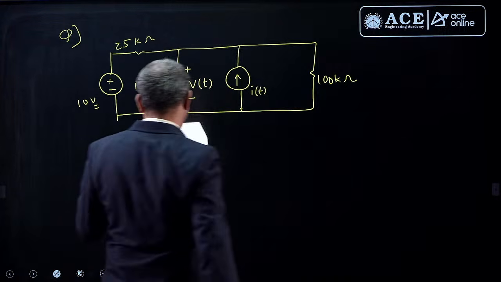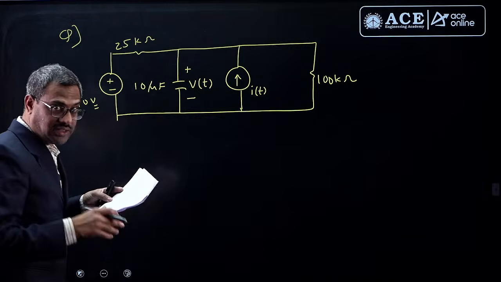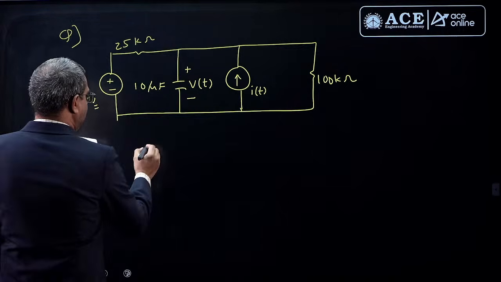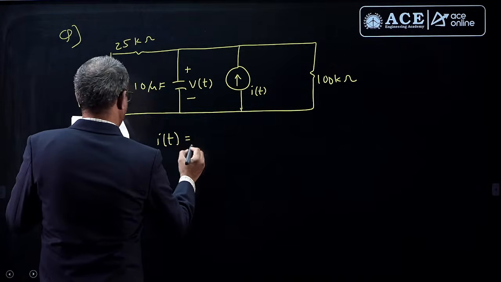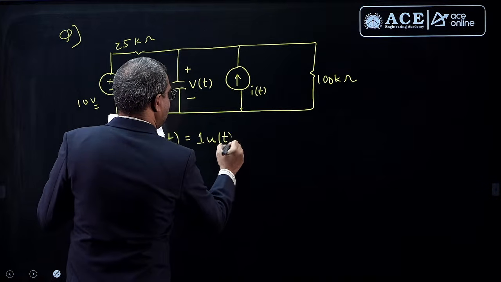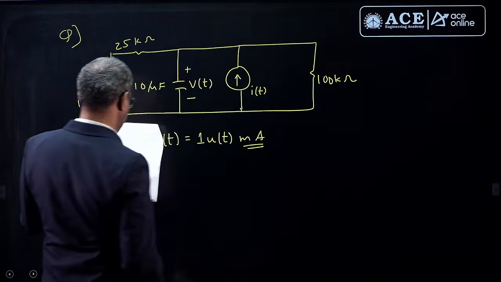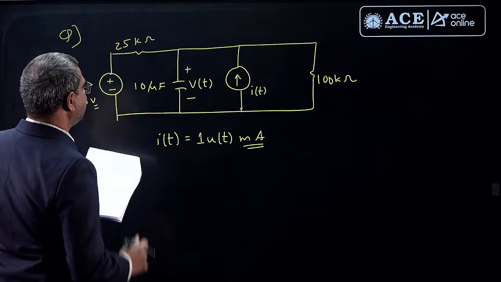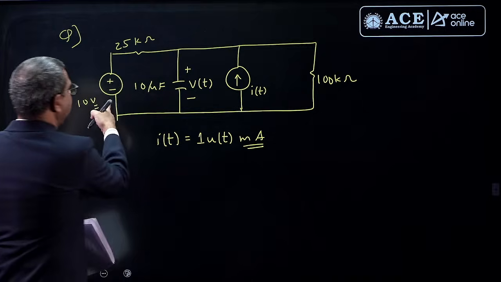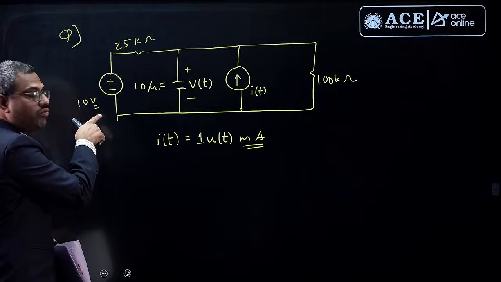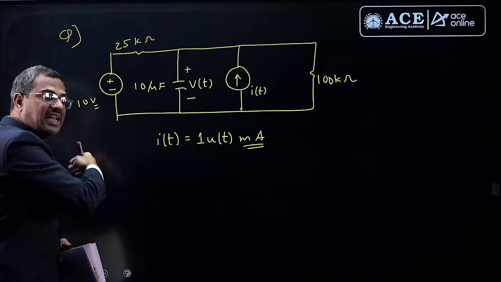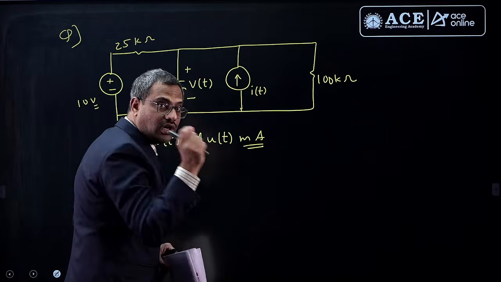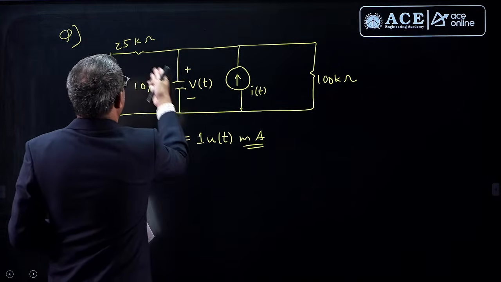Now the question is like this. Everybody watch this accurate data from 3 students I got, so I do believe this data, but still wait for the actual question paper. Here he gave that I of t is 1 U of t milliampere, milliampere is the unit. Now he is asking the question. This 10 volts is there forever. Please understand the meaning of this 10 volts given: it is there forever, that means minus infinity to plus infinity, but here the current source comes at t equal to 0, a step current of only 1 milliampere, and this is a capacitor, these two are resistors.